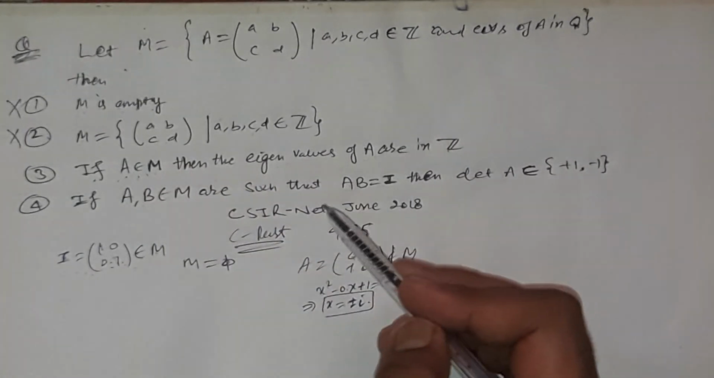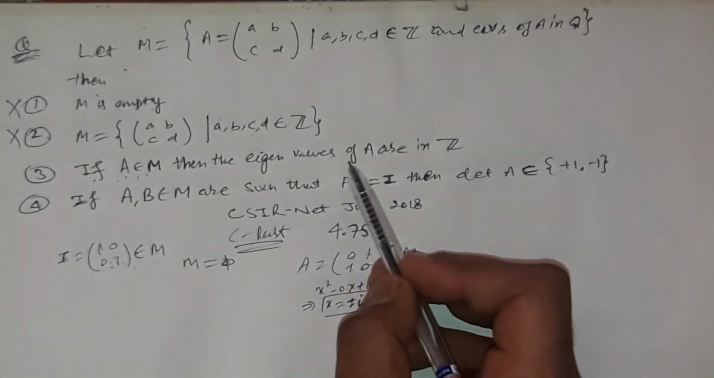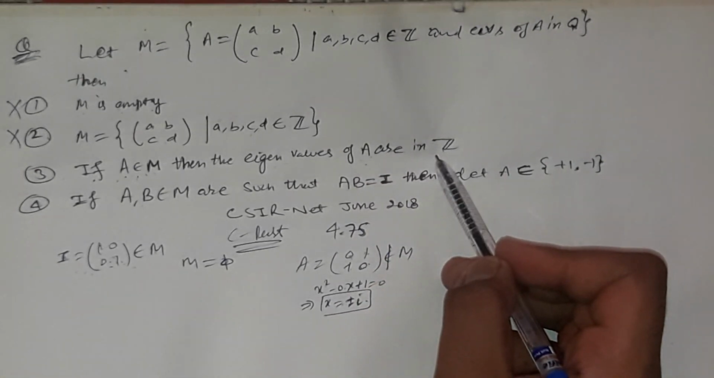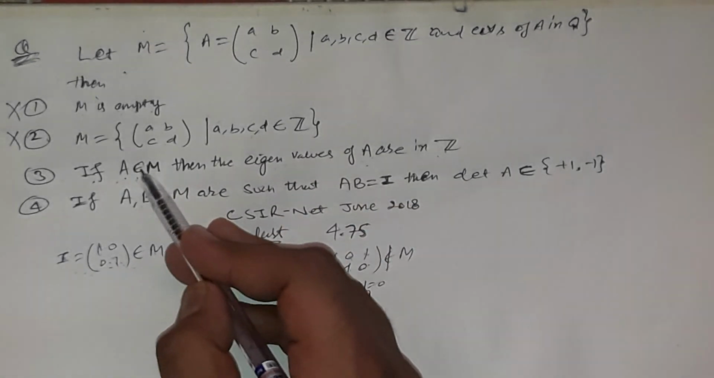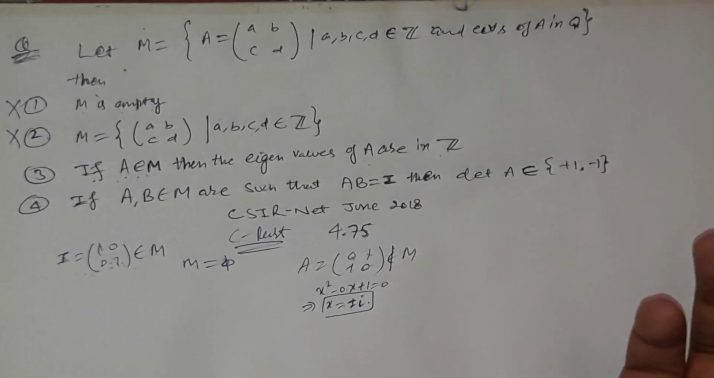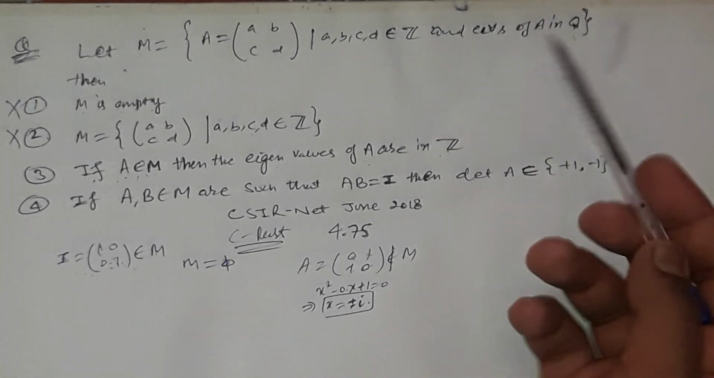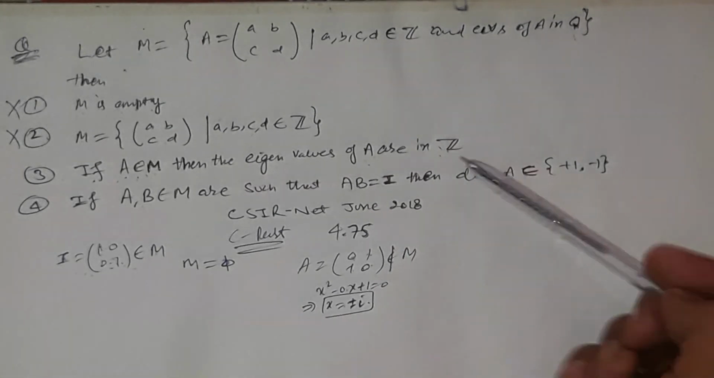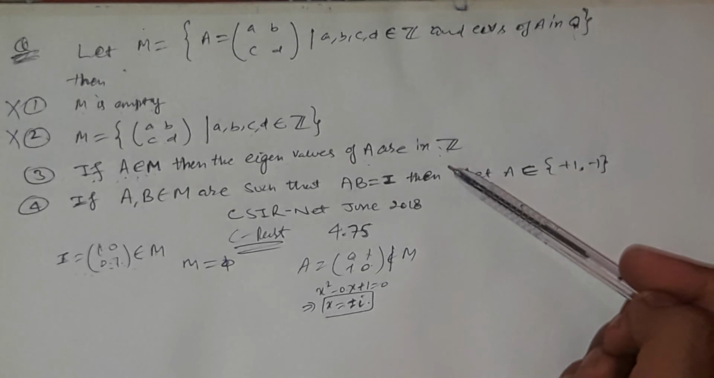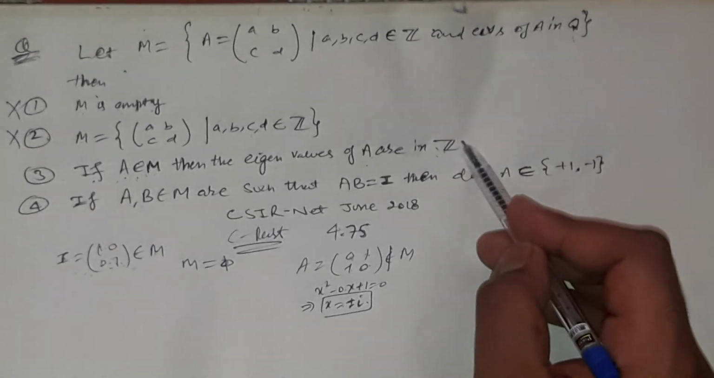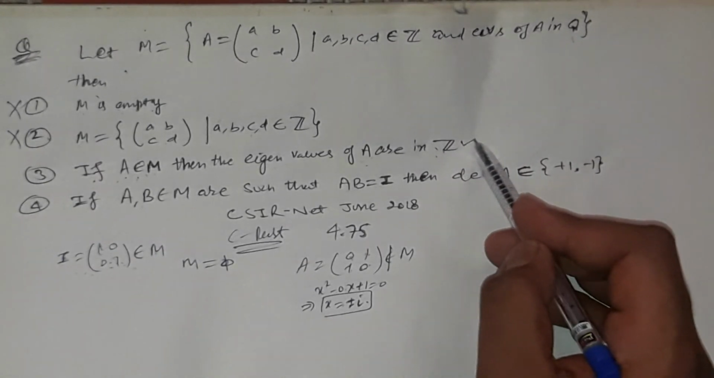If you choose any matrix, then the eigenvalues of that matrix are in the set of all integers, not in the set of all rational. But the definition says rational, and here it is in the set of all integers. Since we know the relationship between polynomial roots, this is an easy step. I leave it for the exercise.